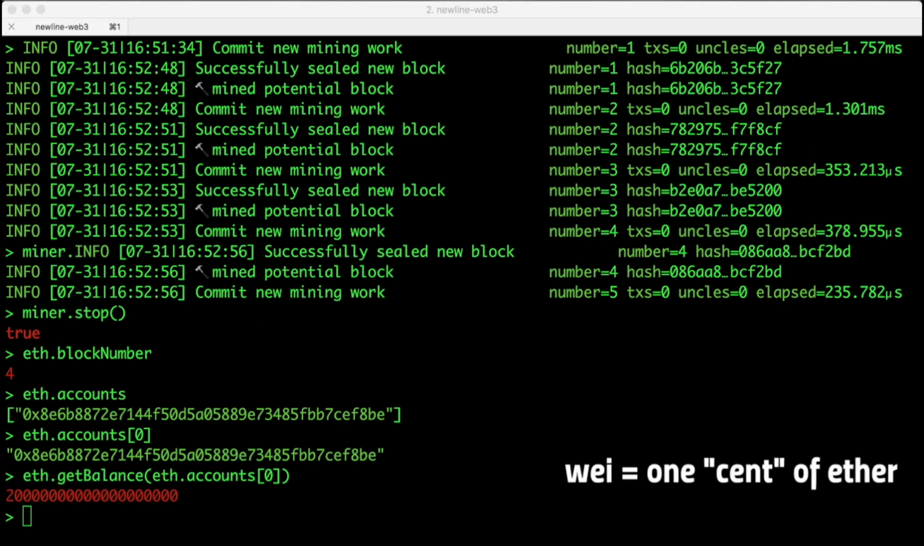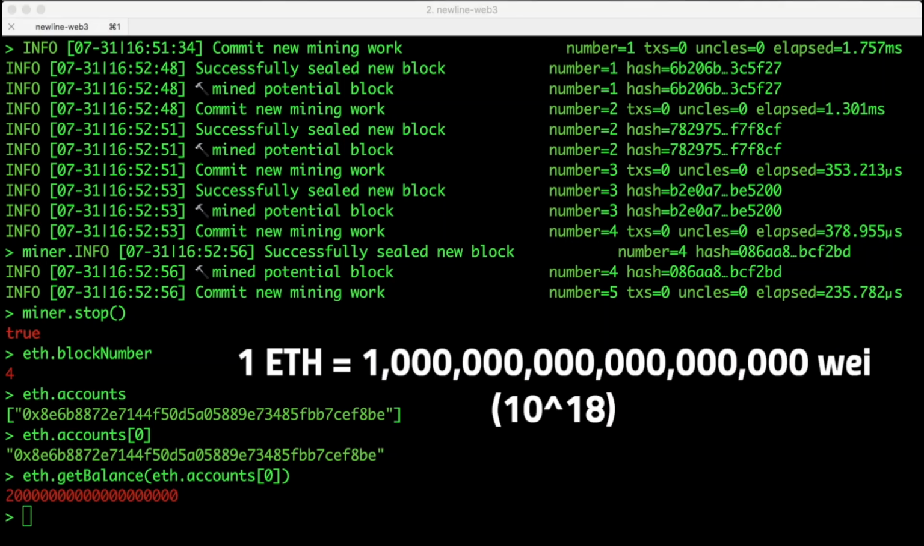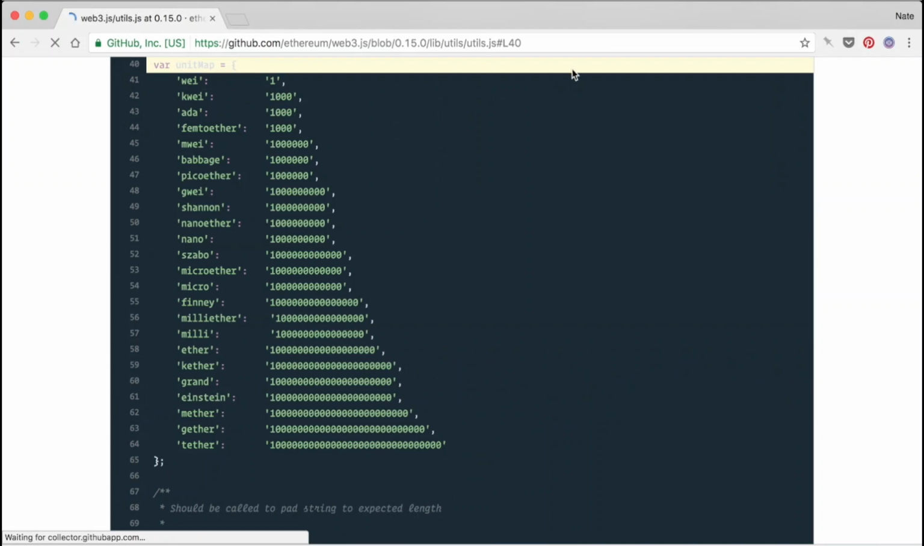Ether has a bunch of different units, with Wei being the smallest. Wei is sort of like cents are to dollars, except that 1 Ether is 10 to the 18th Wei. You can view the whole list of the units here, but we're only going to be using Wei and Ether.